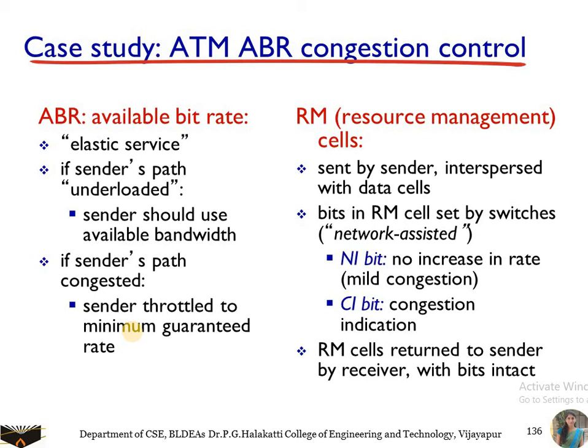And the CI bit is the congestion indication bit. If the CI bit is set to 1, it means there is congestion in the network. These bits work like flags, and if you set them to 1, they indicate that there is congestion in the network. The NI bit means the rate at which the data is transmitted will not increase. Next, RM cells are returned to the sender by the receiver with bits intact. That is, whenever the RM cells reach the destination, they are returned to the sender by the receiver.